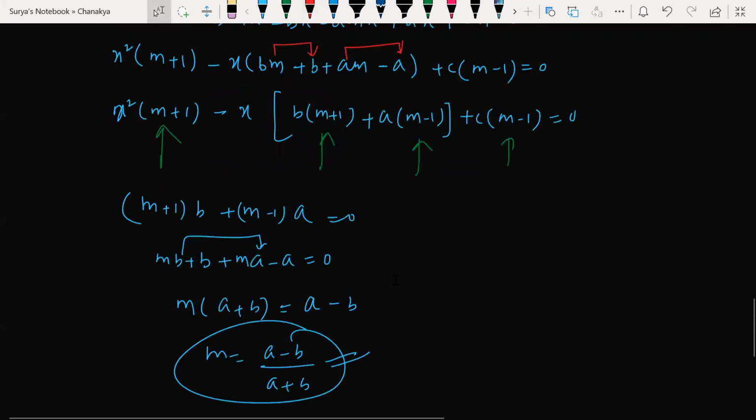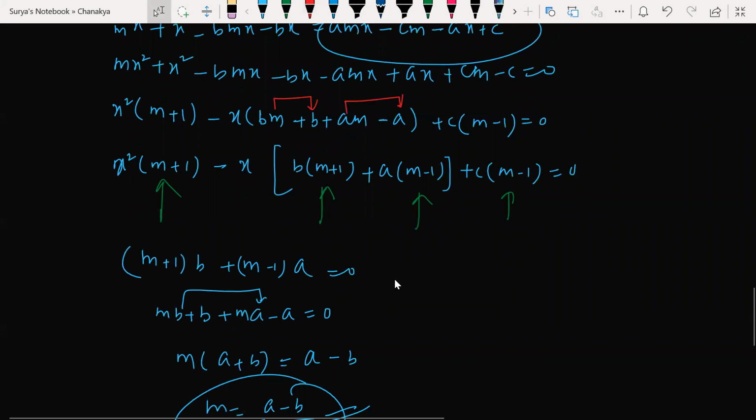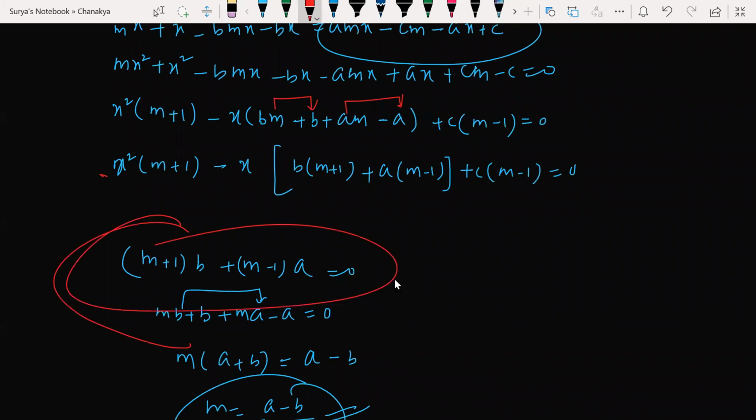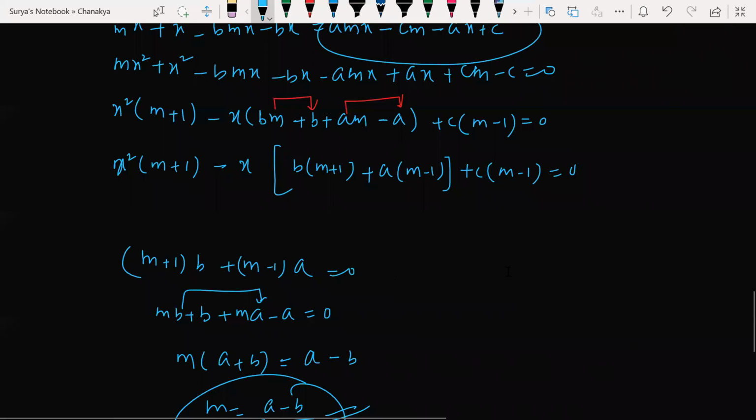Sir, last part I didn't understand, sir. Which one? Last part. Look at this here. Very simple. Sir, how did you write this step? This one you didn't understand. Which one? That one? Yes, sir. Very good. Yes, beta. Look at this, what he has given here. Still this I got. Very good. Perfect.